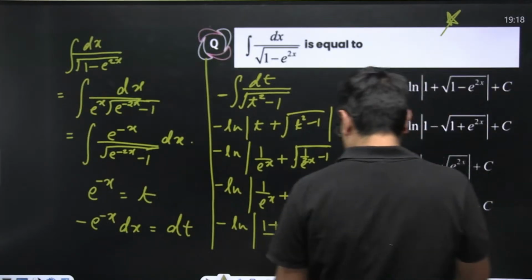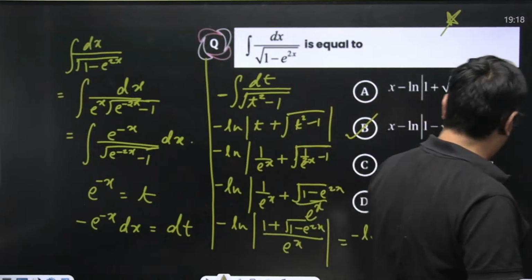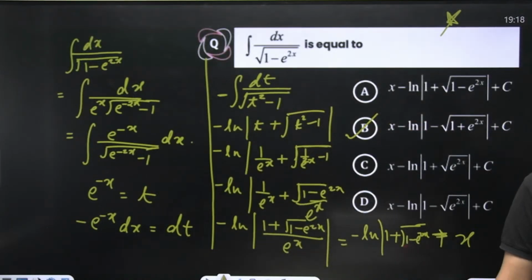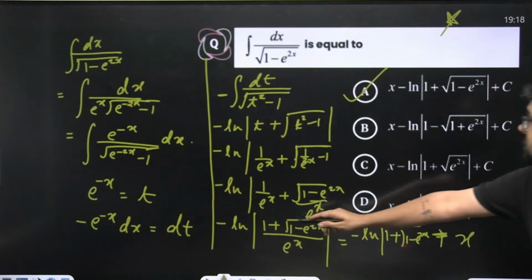Not this. This x minus 1 minus ln of e to the power 2x. Oh, sorry, 1 plus. Yeah, in all options here 1 plus is there, no? 1 plus we need. Correct.